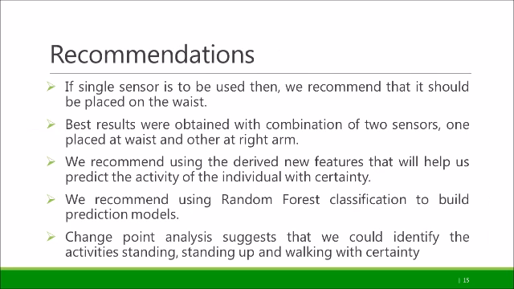To summarize, placing a sensor on the waist would yield the best result. It could be complemented by placing another sensor on the right arm. We recommend using the derived new features that will help us better predict the activity. We also recommend using random forest classification to build the prediction model. Our change point analysis suggests that we could identify the activities standing up and walking with highest certainty.